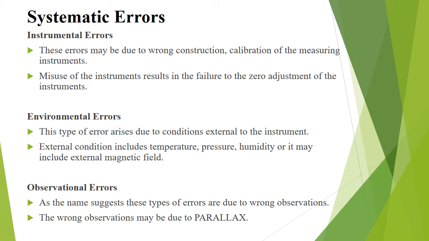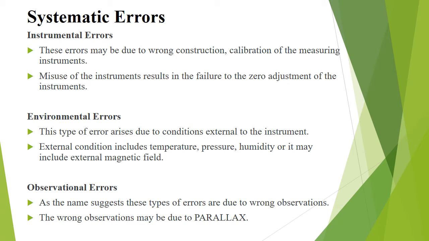These types of errors arise due to friction or may be due to hysteresis. These errors also include loading effect and misuse of the instruments. Misuse of the instruments results in failure to adjust the zero of the instrument. In order to minimize the gross errors in measurement, various correction factors must be applied.